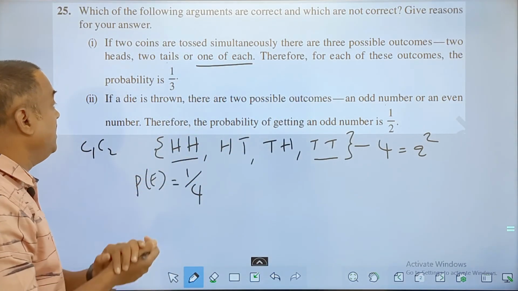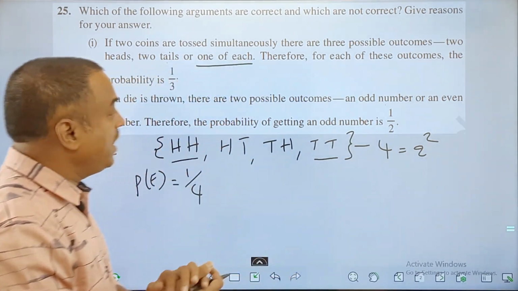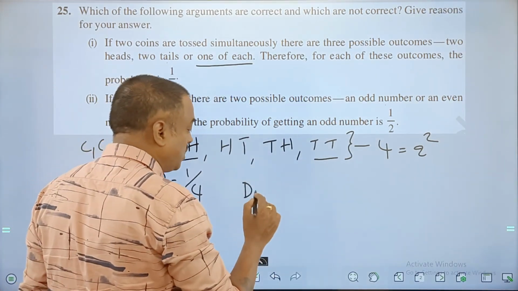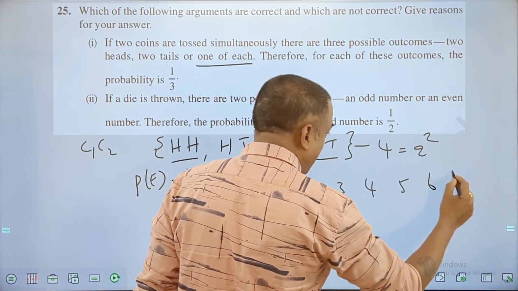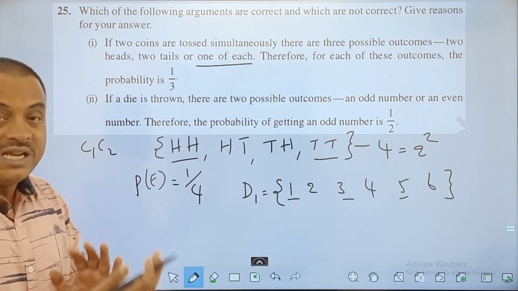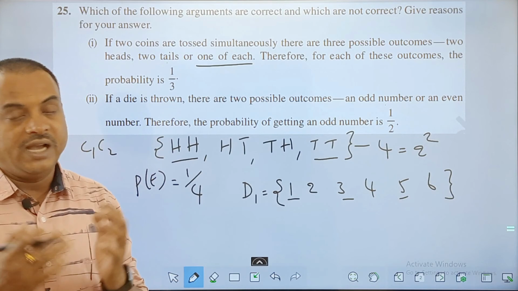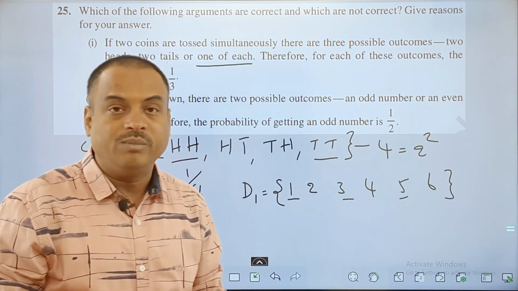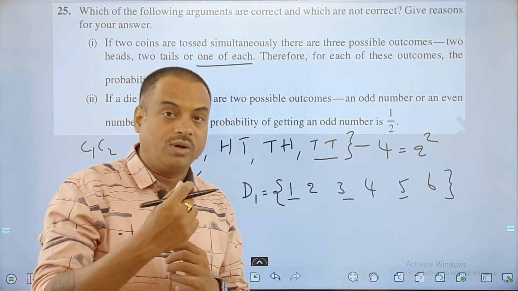Whereas coming to the second one: a die is thrown, there are 2 possible outcomes, an odd number or an even number. Therefore, the probability of getting an odd number is 1/2. Now, generally, when I'm talking about a die, friends, the outcomes are 1, 2, 3, 4, 5 and 6. You can see half of them are odd numbers and the remaining half are even numbers. So if I'm asked the probability of getting an odd number, I'll say 1/2 chances. That is, half the chances are there. And what is the probability of getting an even number? Again 1/2.